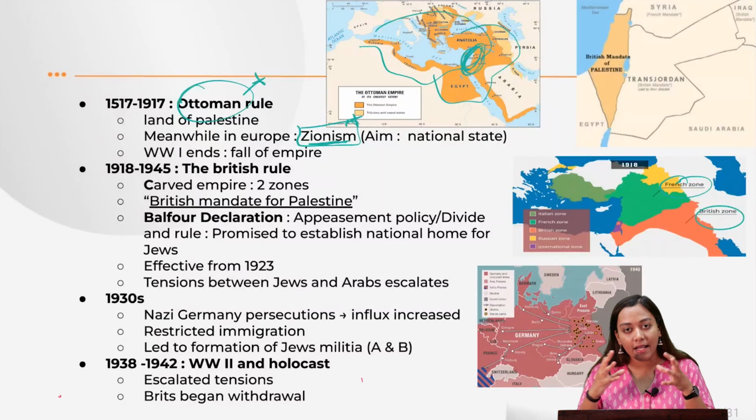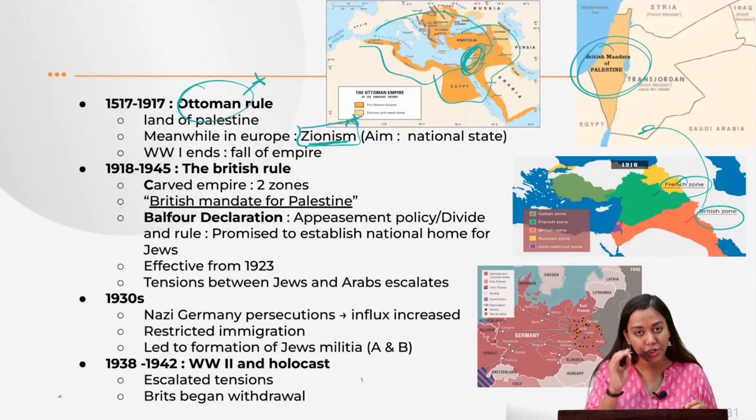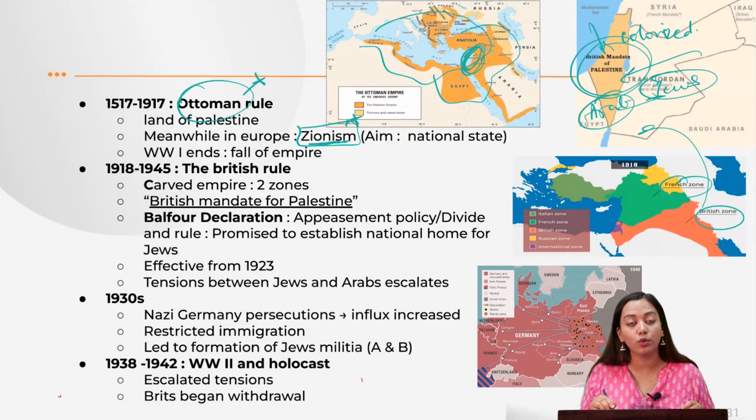Since Israel entirely came under the British zone, they now started calling it the British Mandate of Palestine, which means Palestine has now got colonized. But can you see, because of the movement of Zionism, a lot of Jews have started coming over here, and at the same time a lot of Arab population is also living, and both of them don't like each other.